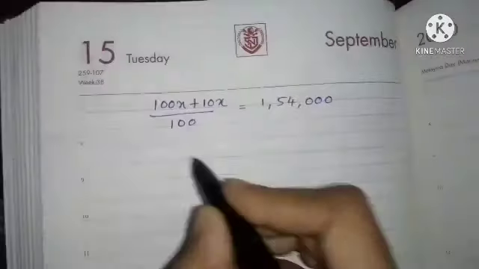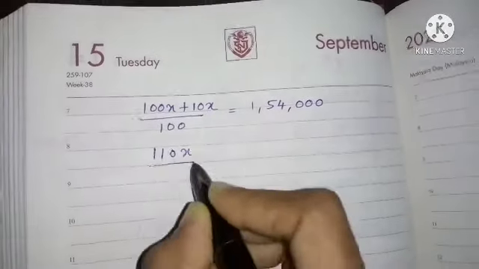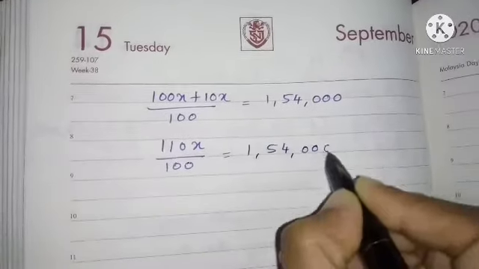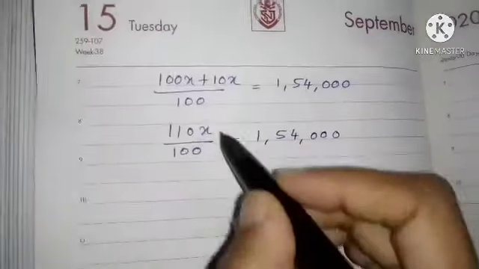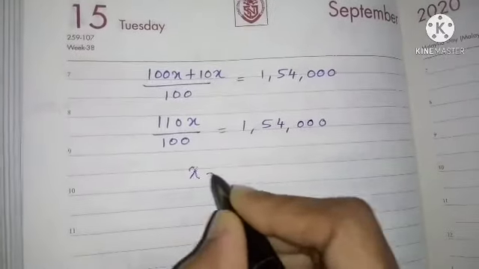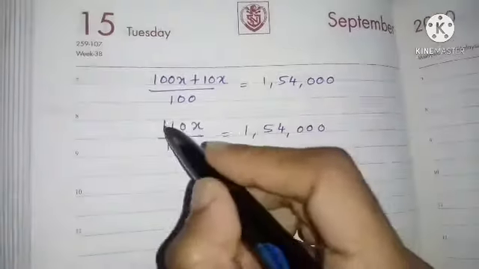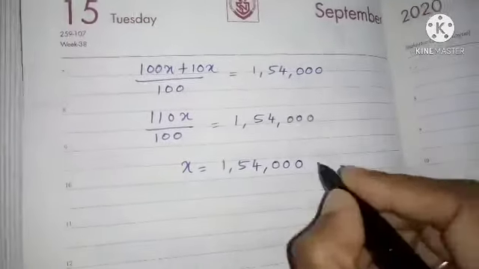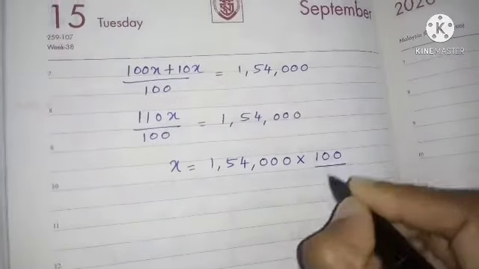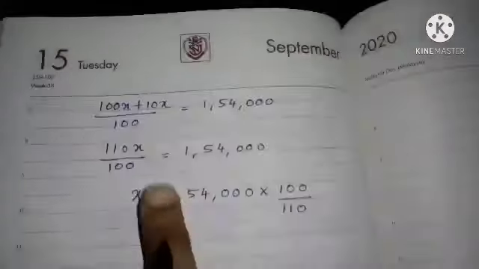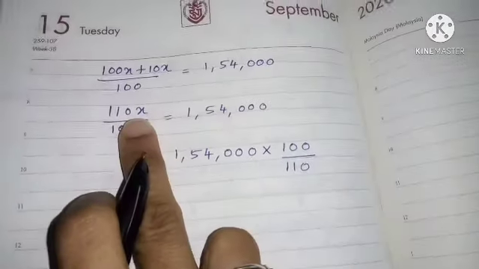100x plus 10x, 110x divided by 100 is equal to 1,54,000. Now I want to find only x. x is equal to 1,54,000, and if this 110 by 100 goes to that side, it becomes the reciprocal, 100 by 110. Yes, because I want to find only x, children, which is the unknown here.